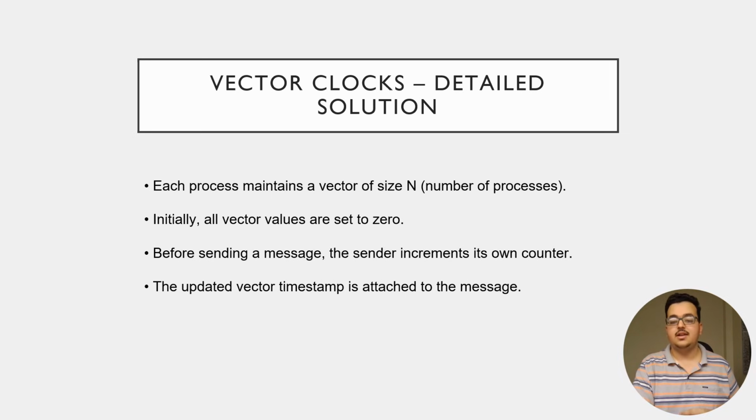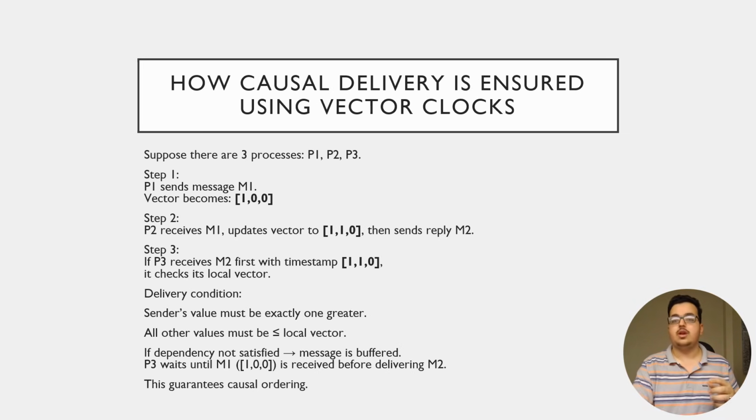So now let's see this implemented in the example which we had taken in the previous slide. Suppose we have three processes, same as the previous example, that is P1, P2 and P3. Step 1: P1 sends message M1, so its vector count is increased by 1. That's why it is written 1, 0, 0. Step 2: P2 receives message M1. It updates its vector to 1, 1, 0 so that when P3 receives the message, it should know that it has to read P1 and then P2 in order. Then P2 sends reply M2.